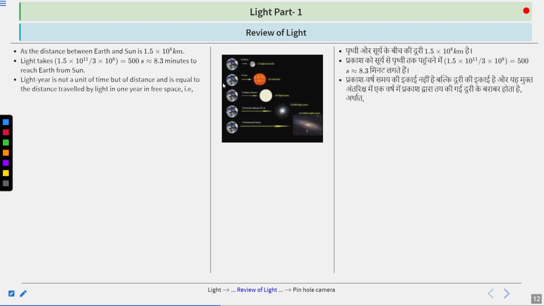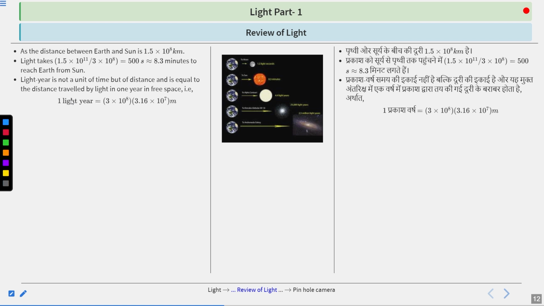Light year. Light year is a term that you have often heard in physics. Light year is not a unit of time. We generally consider it a unit of time, but it is not. It is a unit of distance, equal to the distance traveled by light in 1 year in free space. How much distance the light has traveled in 1 year in free space or vacuum, that is called a light year.